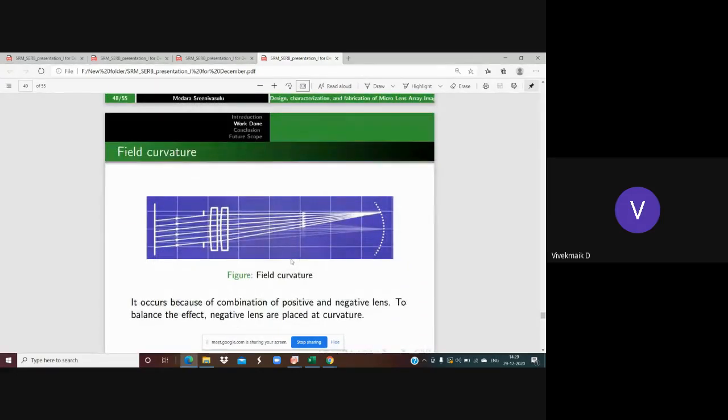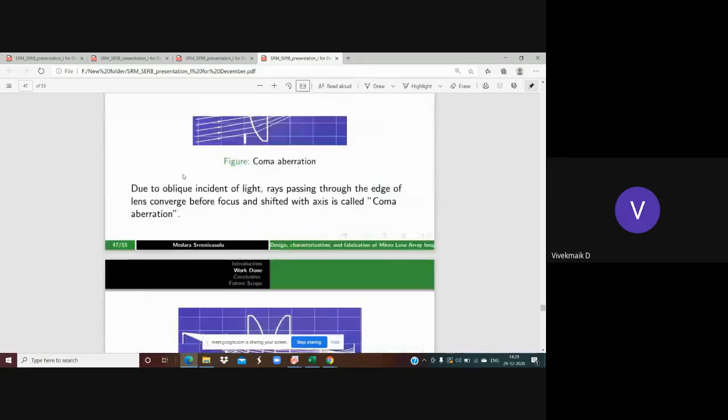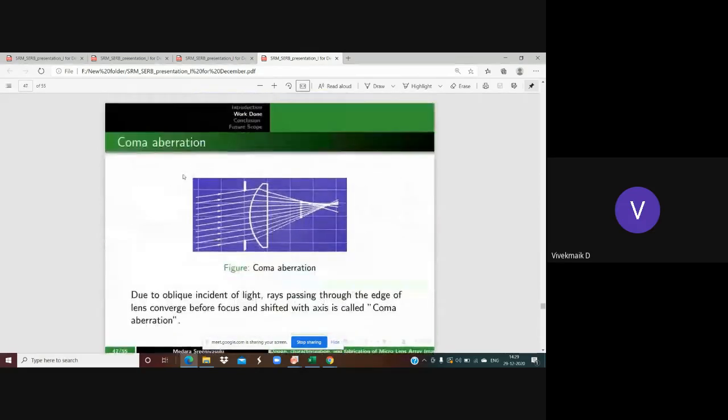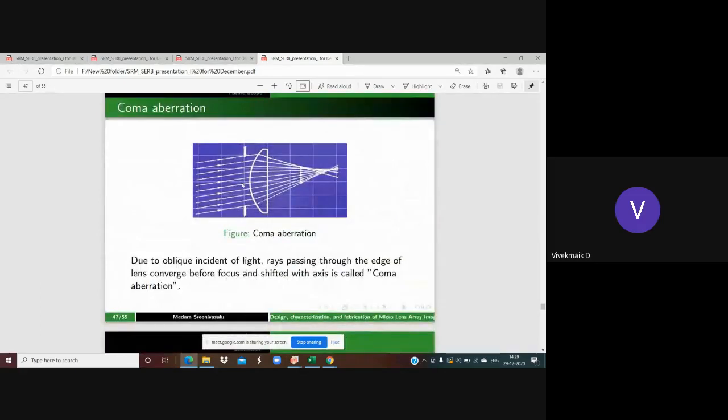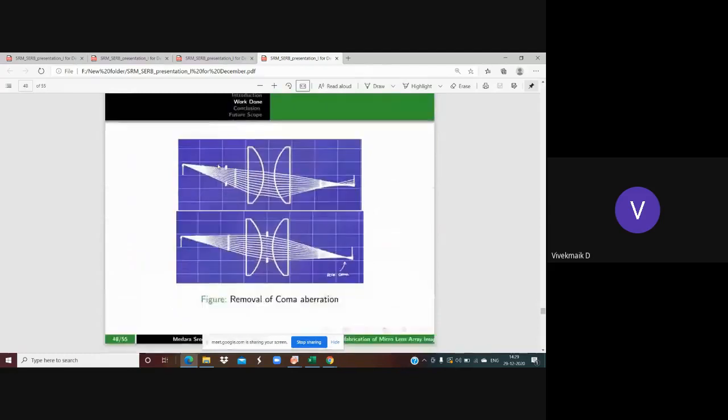Now, one more aberration is field curvature. Here we use the aperture also, whereas before we didn't use it for the coma aberration. For coma, the aperture size is more and the oblique incidence is also more.